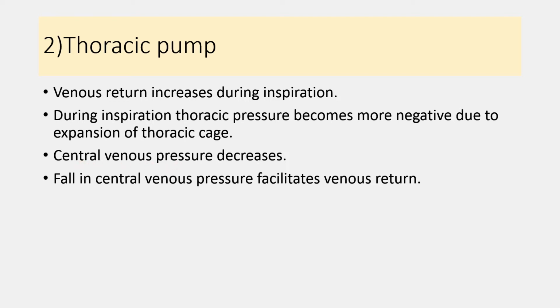And because of this pressure difference, blood flows from the peripheral veins towards the central vein and towards the heart. So in this manner, thoracic pump activity during the inspiration increases the venous return, and during the expiration, it decreases venous return towards the heart.